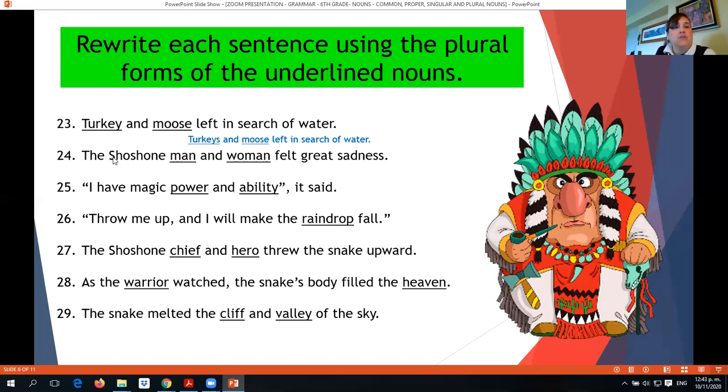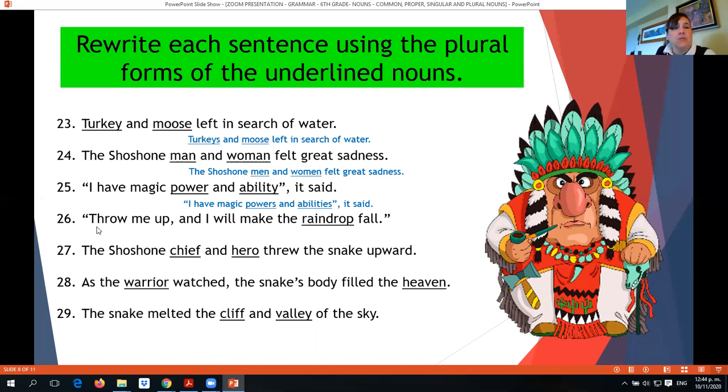Number 24: the social man and woman felt great sadness. If we change this to plural, we will write the social men and women felt great sadness. Okay, so man and woman changed to men and women. I have magic power and ability, it said. If we change this to plural: I have magic powers and abilities, it said.